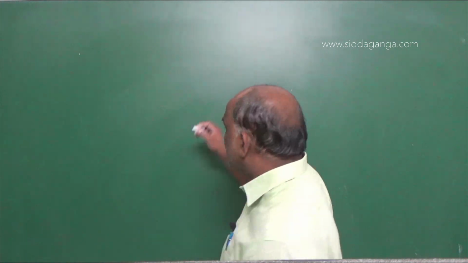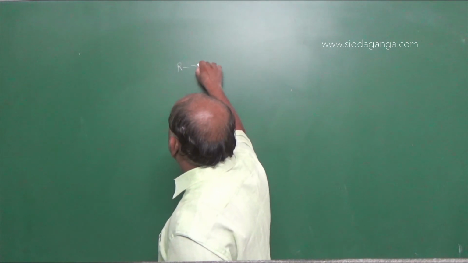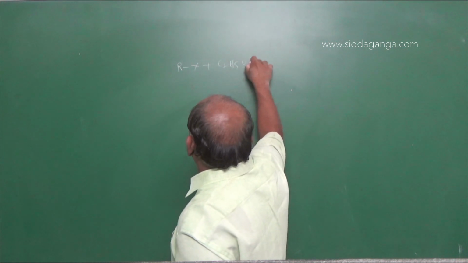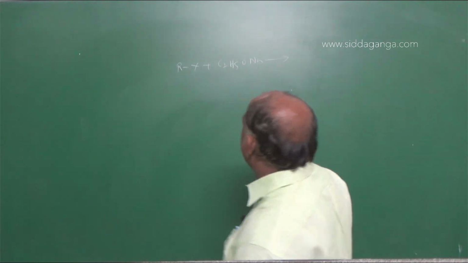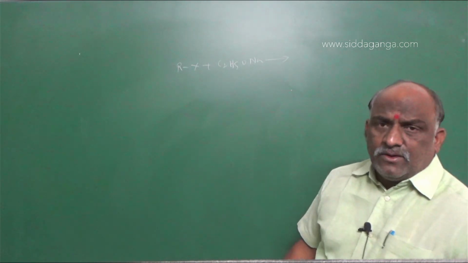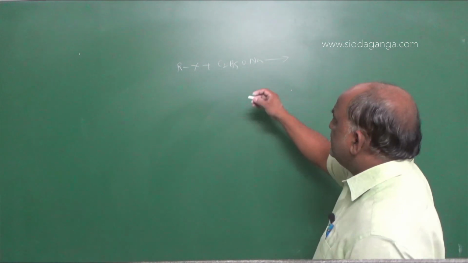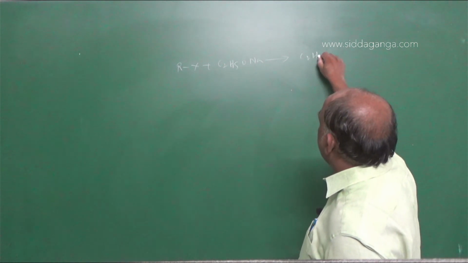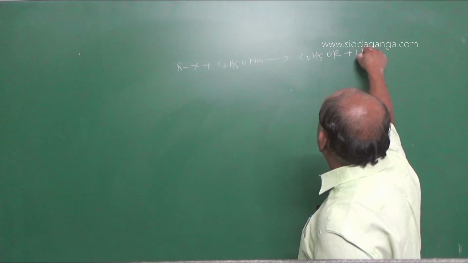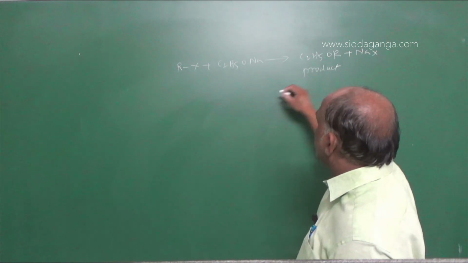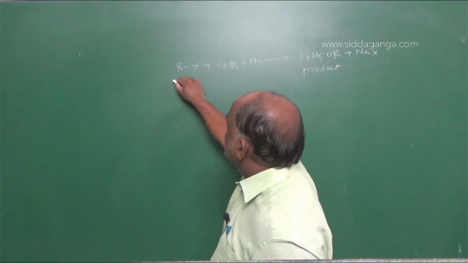Substrate, reagent and product means we take RX plus C2H5ONa, which gives rise to the product we expect, C2H5OR plus NaX.